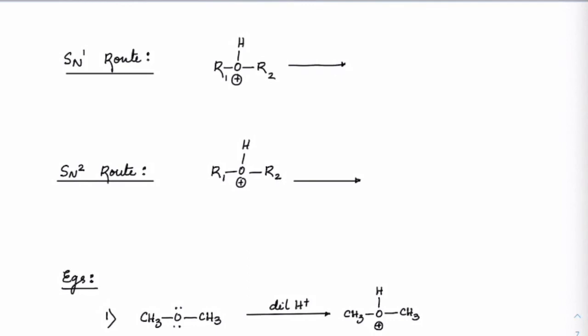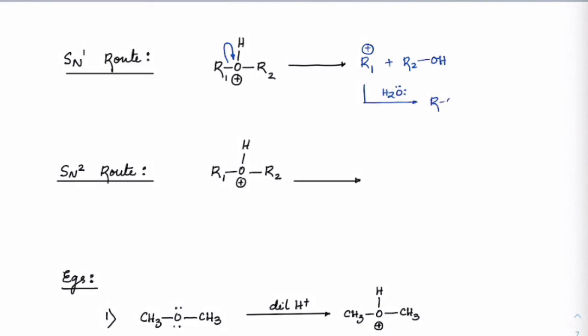If it is the SN1 route, how does the mechanism happen? If it is the SN2 route, how will the mechanism take place? First, an oxonium ion is forming in either of the cases, right? Because first H plus has been taken. Now, let's say R1 is becoming stabilized as a carbocation, so it becomes a carbocation and you have R2OH forming. And this again undergoes hydrolysis because you are taking a dilute solution.